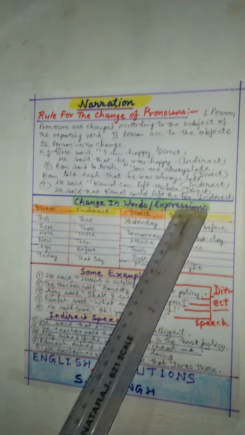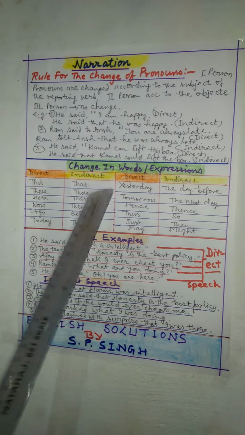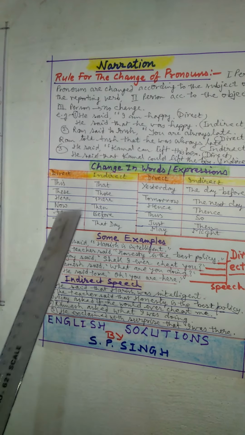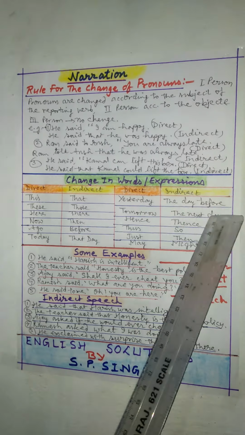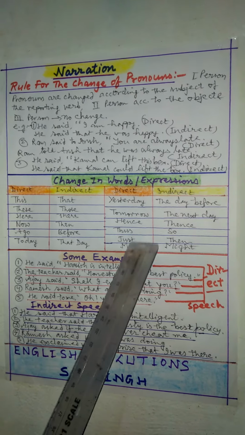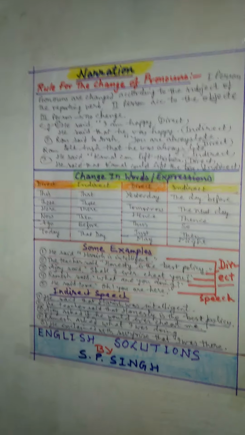Change in words or expressions will be according to this table. This will change into that, these into those, here into there, now into then, ago into before, today into that day, yesterday into the day before, tomorrow into the next day, hence into thence, thus into so, just into then, may into might, can into could, will into would. So you have to keep this in your mind.